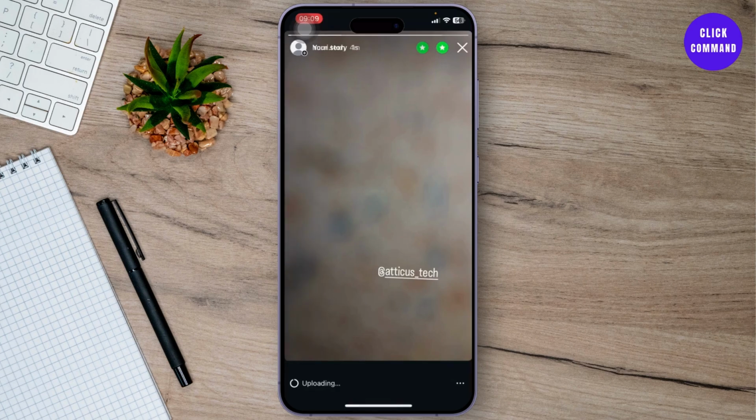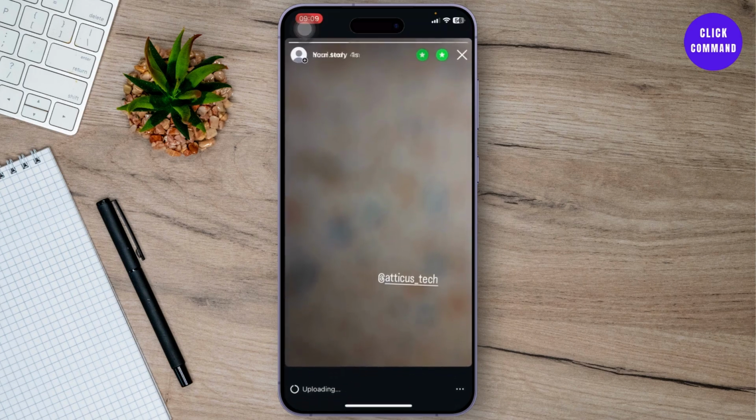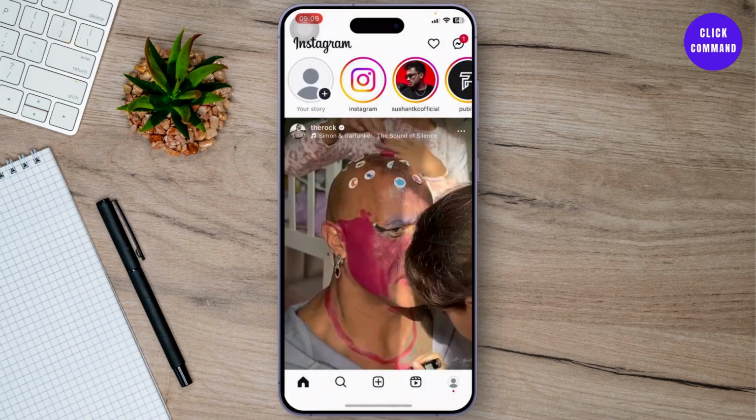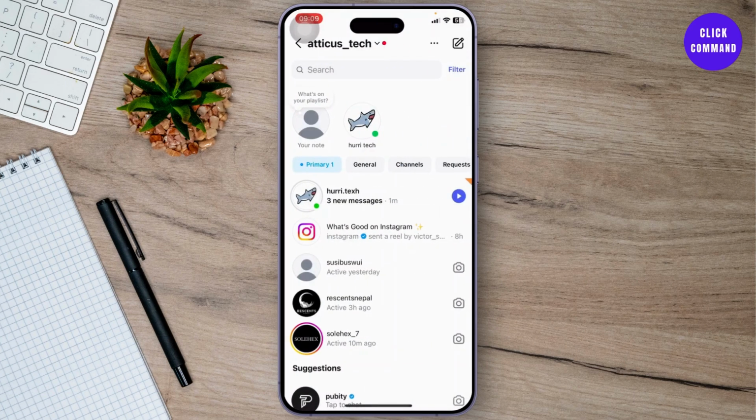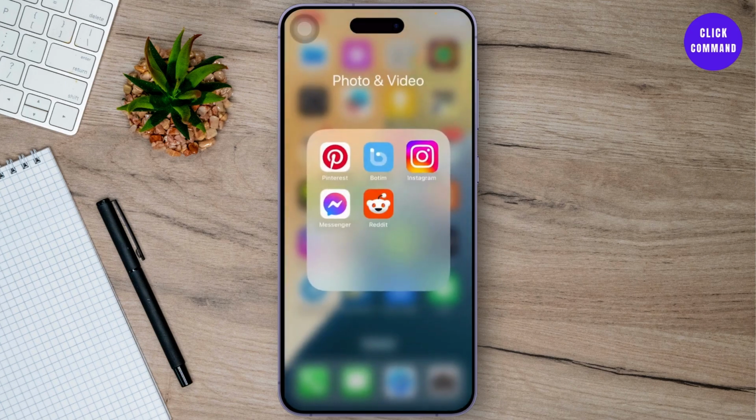Now it seems like you've reposted the story, but all you've done is take a screenshot of it and then post it in your close friends. So yeah, that is the only way you can mention back close friends story in Instagram, guys.